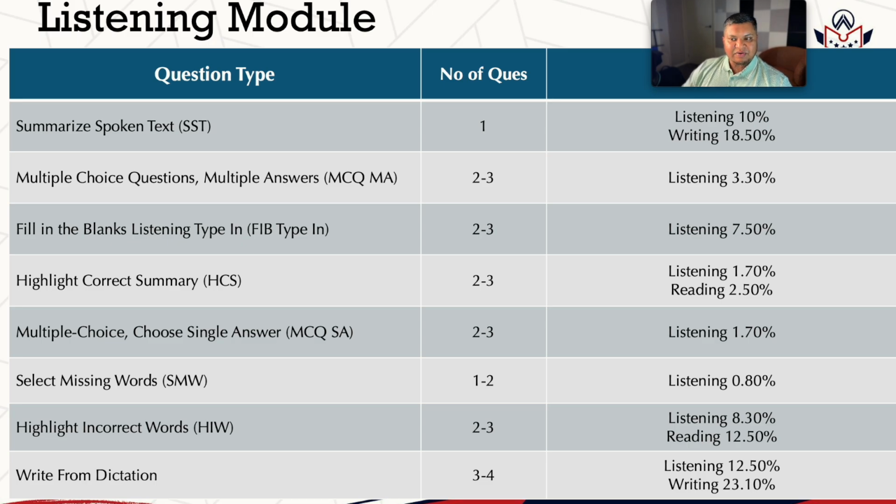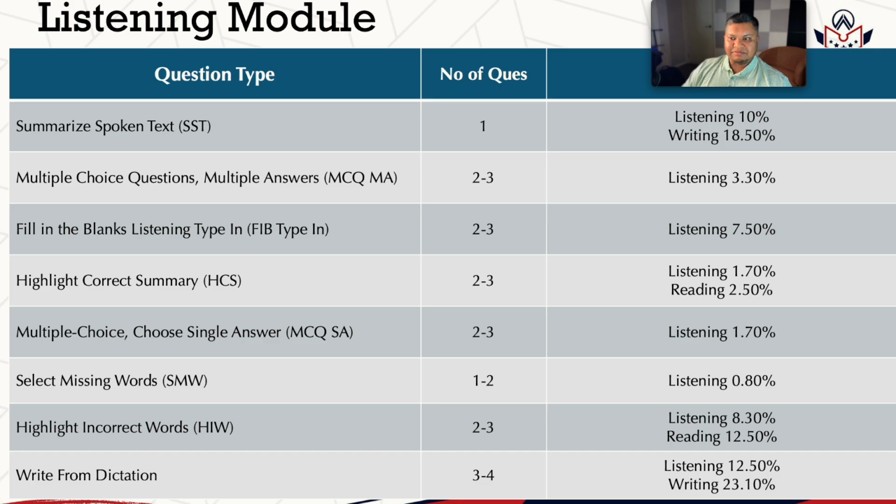Next is highlight incorrect words. Nothing changes in it. You are getting 2 to 3 questions. You will also be getting 2 to 3 questions. It is still contributing towards your listening and reading. It will still contribute towards your listening and reading by 8.3% and 12.5%.